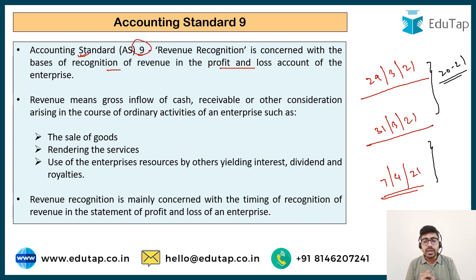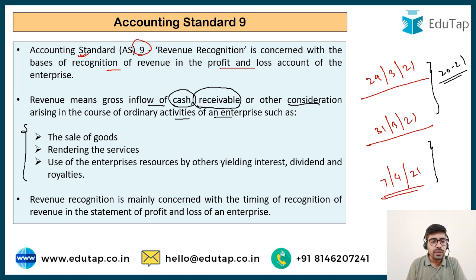It gives us the definition of revenue as well. It says revenue means gross inflow, whatever we are getting from the sale of goods. We may be getting cash upfront, or we may get cash after a period of time, in which case we would have receivables, or we may be getting something else in the selling of goods in the ordinary activities of the enterprise. So it talks about the revenue which arises from these activities, and these are specifically dealt with in this accounting standard.